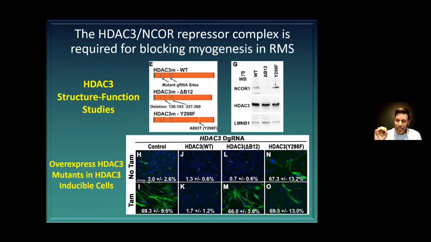If we delete the binding domain, we then lose that rescue. So that means that the complex needs to form. What was interesting, and we didn't expect it at first because we didn't think about it, is that overexpression of the catalytic domain actually caused differentiation in the cells that had the endogenous gene knocked out, as well as cells that had the endogenous gene functioning, because it's working essentially through a dominant negative inhibition of HDAC3. And that's what we see on the far right panel there.